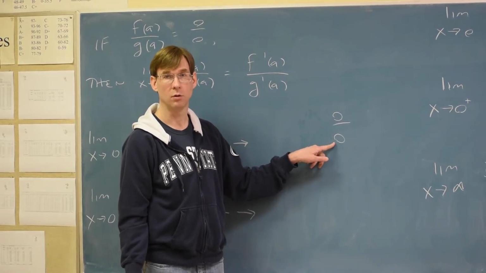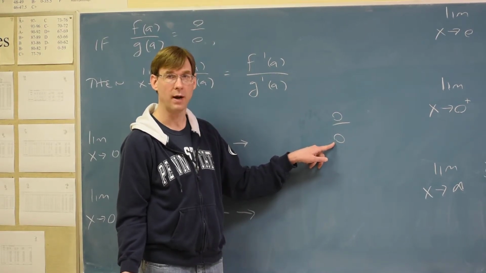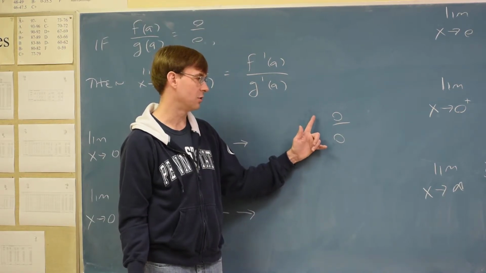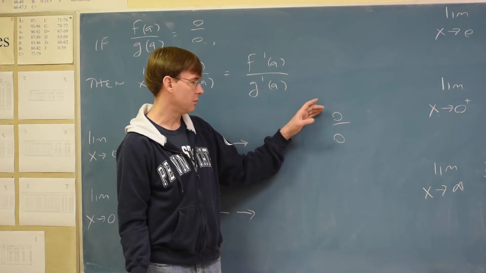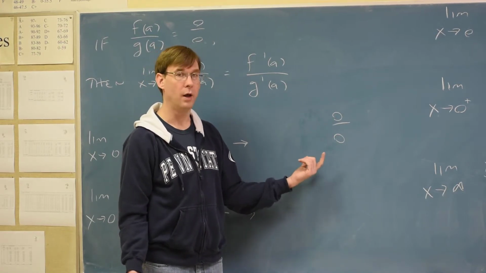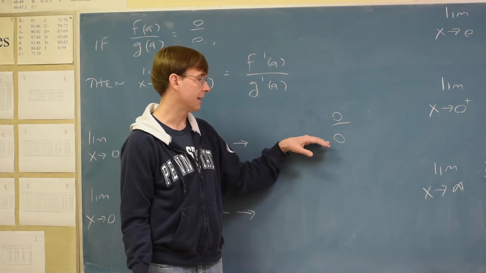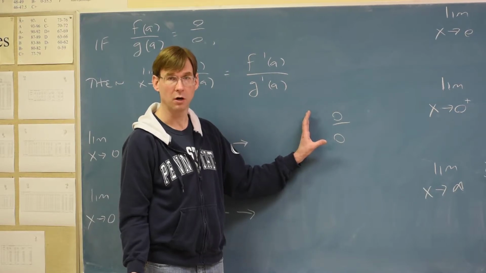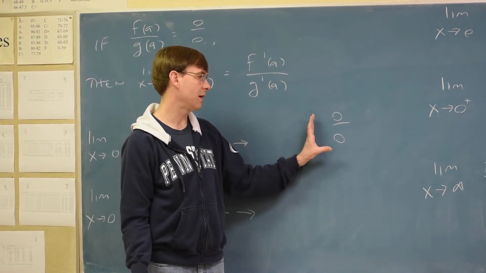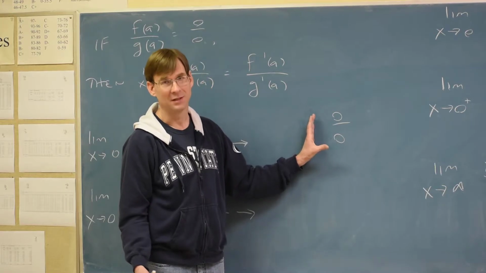Other people will argue 0 on the bottom has no answer. 1 over 0, 2 over 0, 3 over 0, no answers. That's true for those, but in this context that's true sometimes. People will also argue 0 divided by 0 would be 1, because stuff divided by itself is usually 1. 2 divided by 2, 3 divided by 3, 4 divided by 4, certainly are all 1. 0 divided by 0 is 1, sometimes.